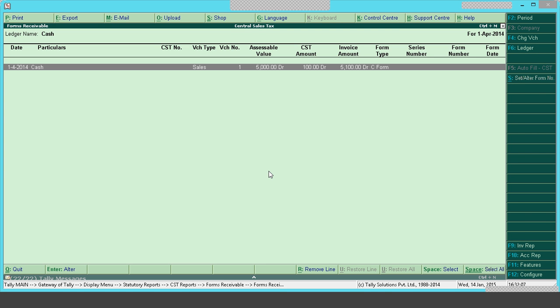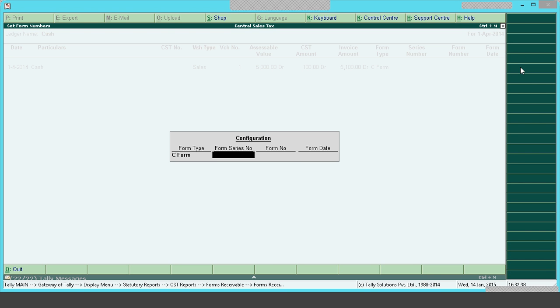So now when I go here, I have the options: date, particular, CST number, voucher type, voucher number, assessable value, CST amount, invoice amount, form type, series number, form number and form date. Okay. So once you get that form, you can press Alt S here and the form number and series number can be mentioned from the screen. If you have multiple transactions you want to auto-select, there is an option of F5. You can also do it from here. That is auto-fill.